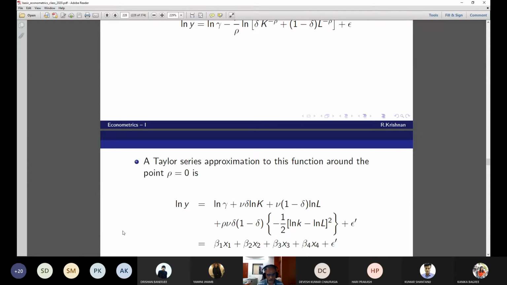Now what am I going to do? I'm going to estimate this model through OLS. What is beta 1?